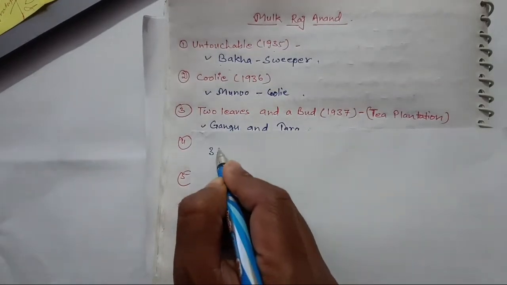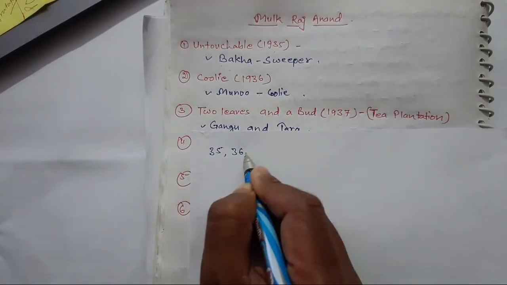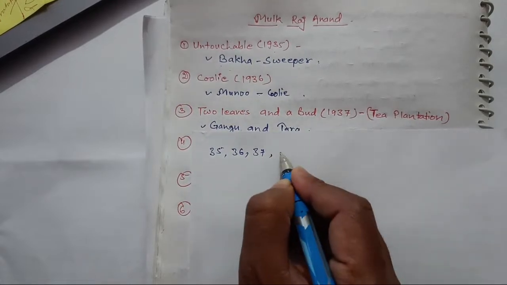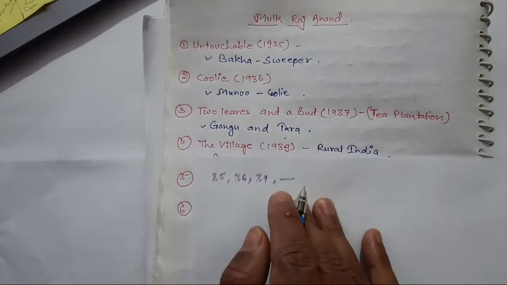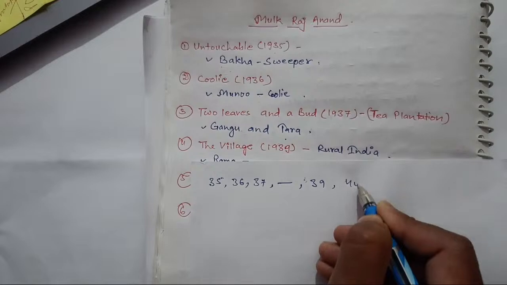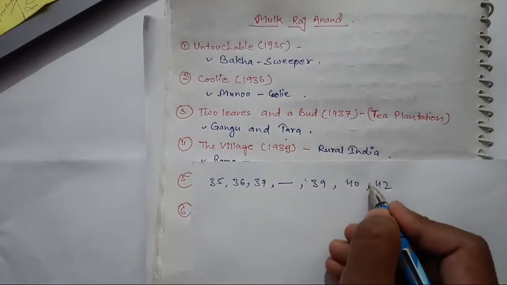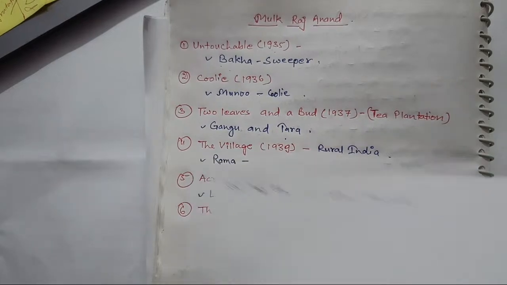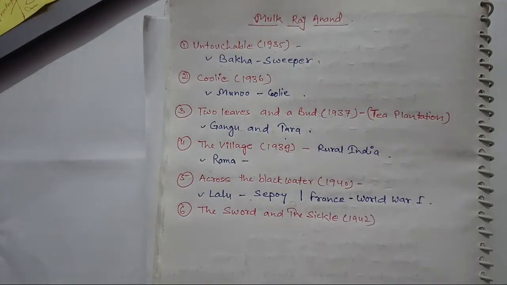Okay, it was 35, 36, 37, and after 37 there was a gap, and it was 39 directly. Okay, so 39 and then 40 and 42, so there is a gap as well. So if you are writing in this way, this sequence, you will remember all the years, and later you don't need to put a lot of effort to remember these all.